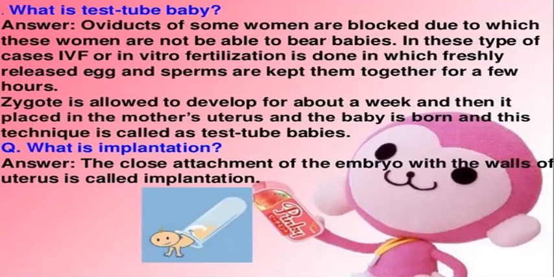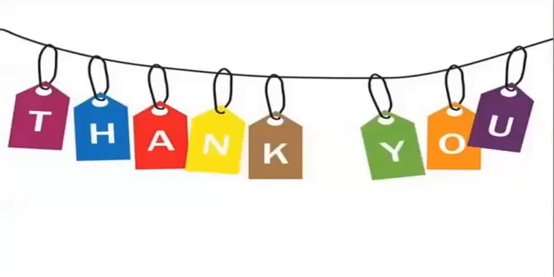What do you mean by implantation? The close attachment of the embryo within the walls of the uterus where it gets proper nourishment is called implantation. So with that, we come to the end of this chapter. Go through all the modules and underline and understand the key concepts of this chapter.